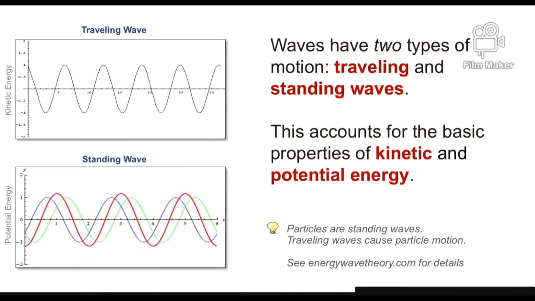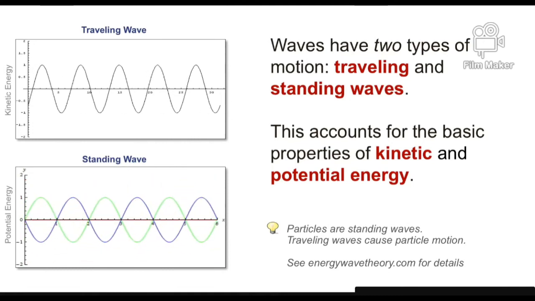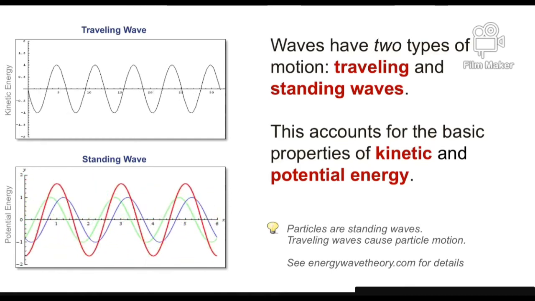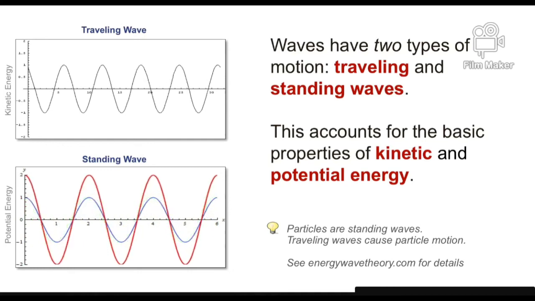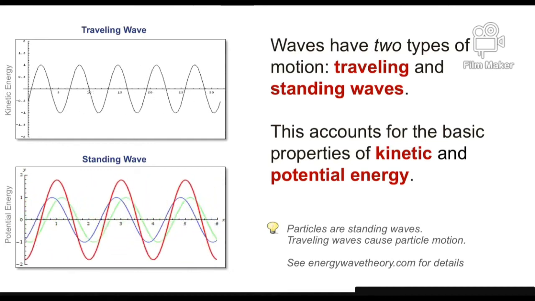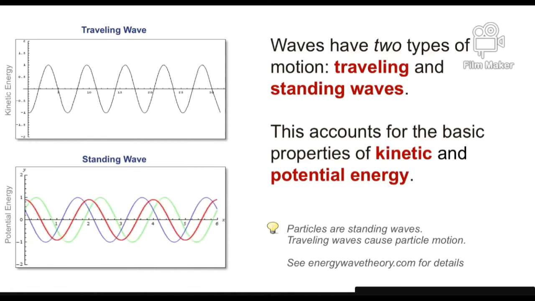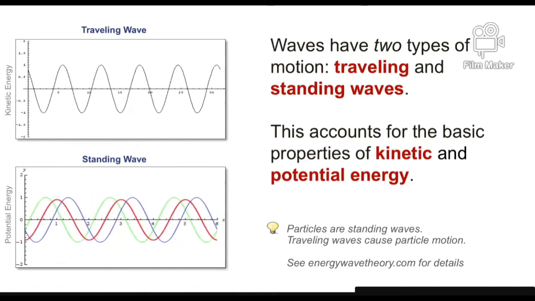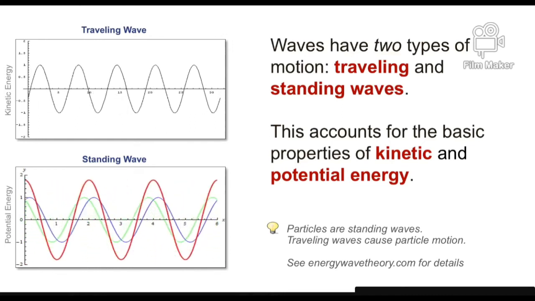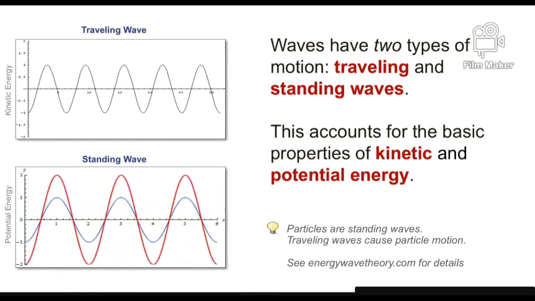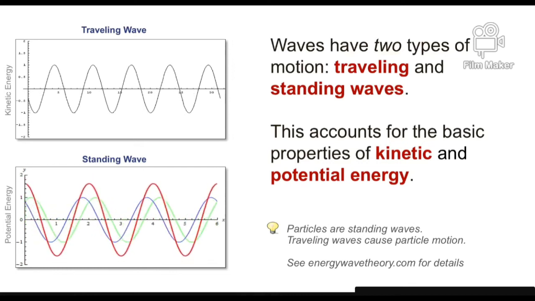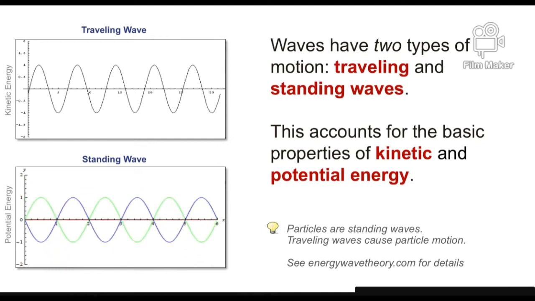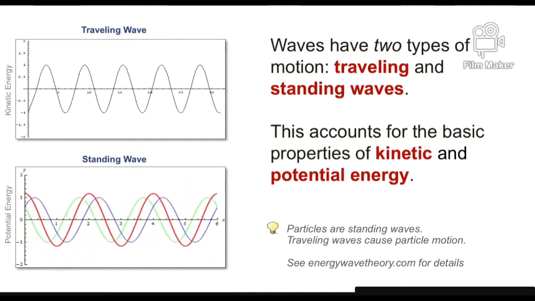Now, another nice property about waves: two types of motion. One is a traveling wave, whatever one would expect from a wave, a wave that is in motion. There's also something called a standing wave, which is the result of a wave being reflected. Think of it as a wave that bounces off something and is reflected as an outgoing wave, and the combination of those waves, if they're at the same frequency, produces what's called a standing wave. It's a wave that is stationary.